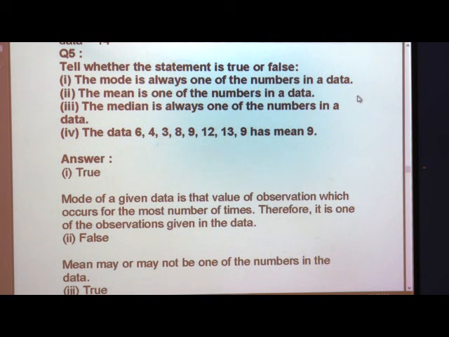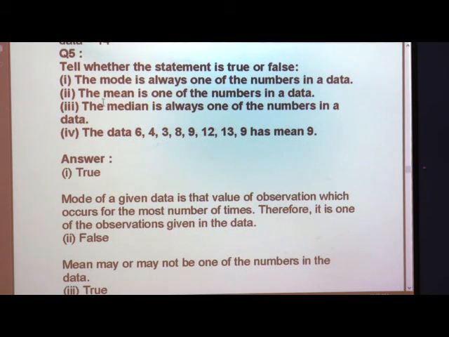Yes, because how do we find the mode? First we have to arrange the given observations in ascending order, and then the number which is repeated the most is nothing but the mode. So, that will be from the observations only, always one of the numbers. Yes, so it is a true statement.